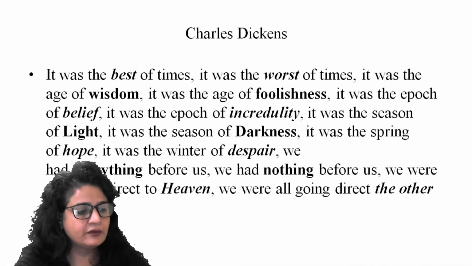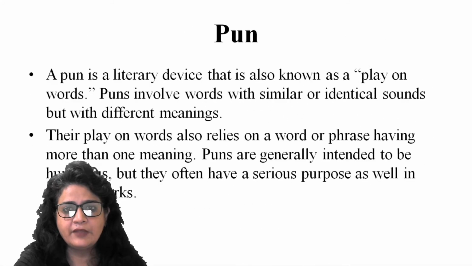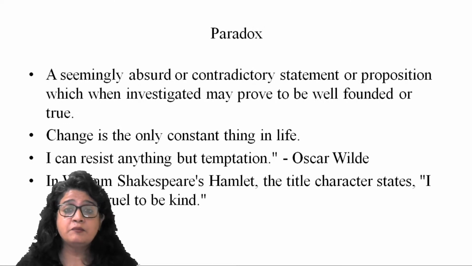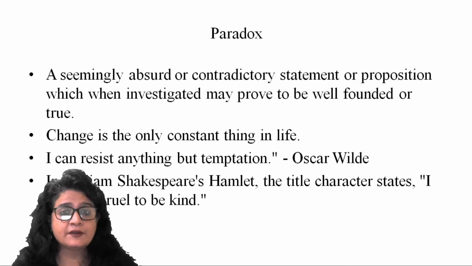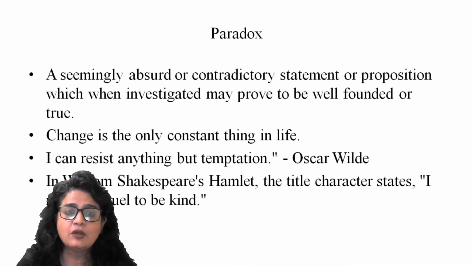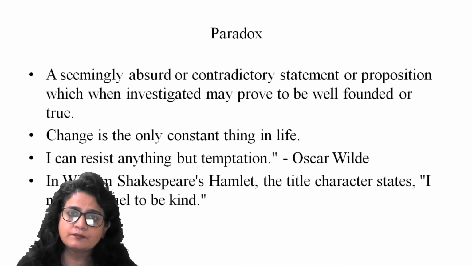If you have seen carefully, epigram, antithesis, and now paradox, all are based on contradictory, opposite ideas, right? But there are subtle differences. A paradox is a seemingly absurd or contradictory statement or proposition which, when investigated, may prove to be well founded or true.